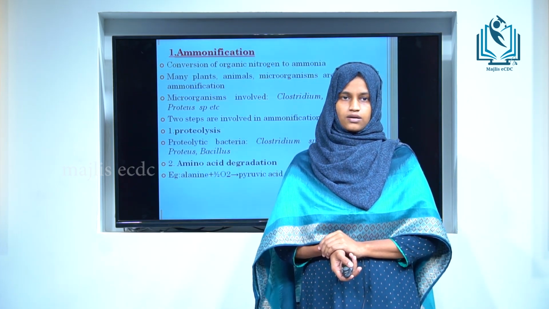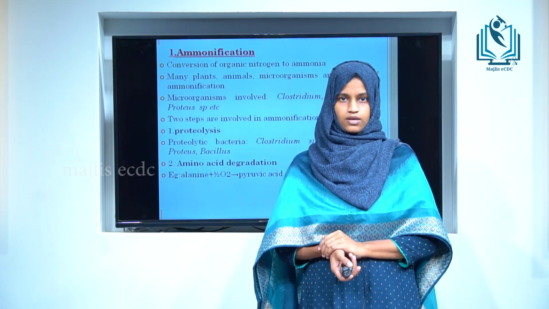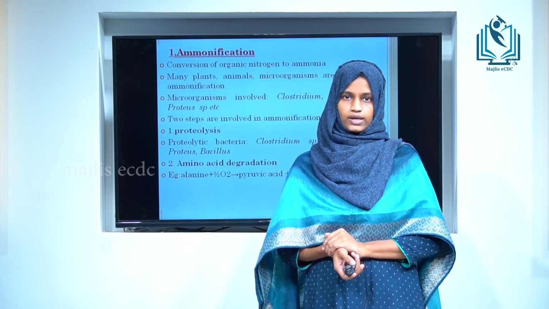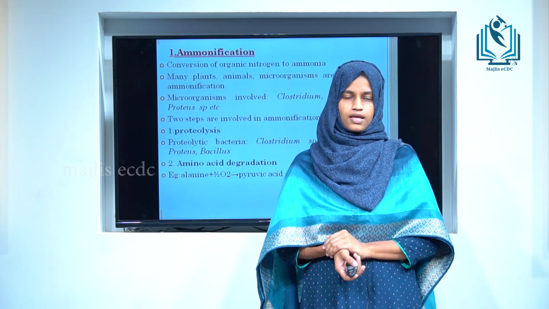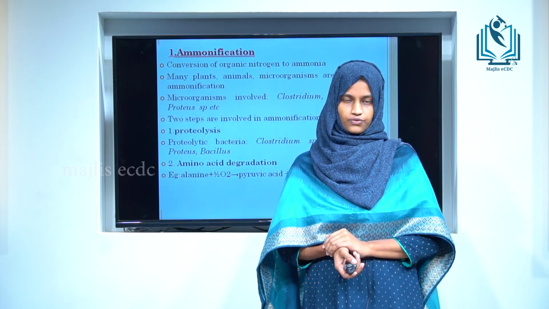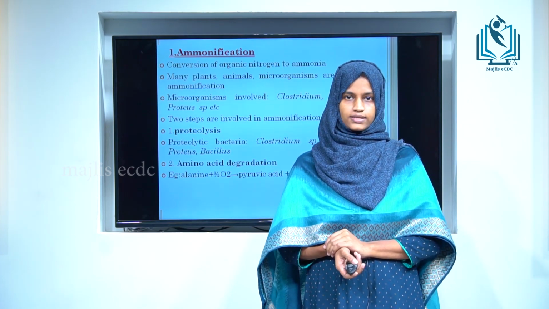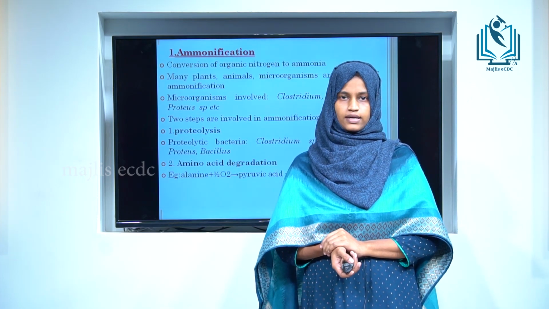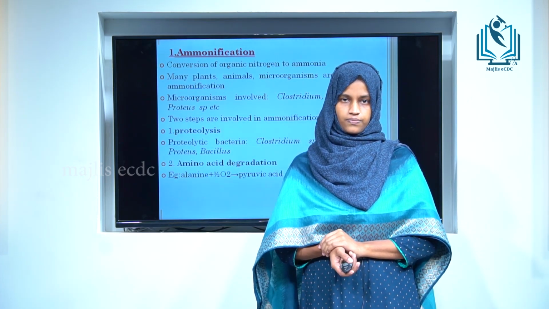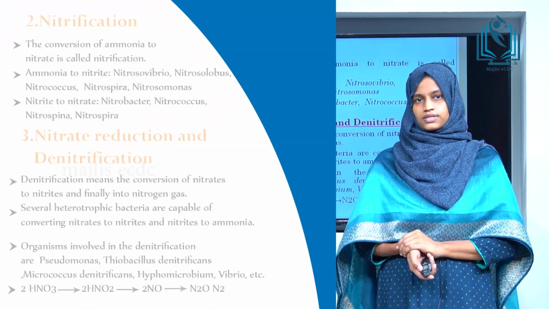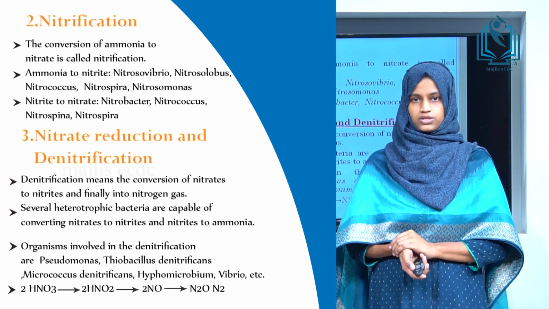The second step is amino acid degradation. The amino acids undergo degradation to form ammonia. Example: alanine plus half O2 gives pyruvic acid plus ammonia. Here the enzyme alanine deaminase catalyzes the reaction. The second step in the nitrogen cycle is nitrification.